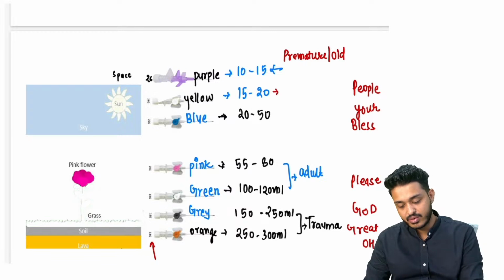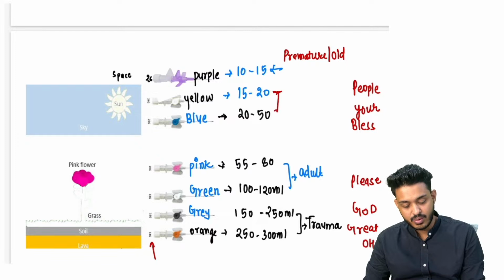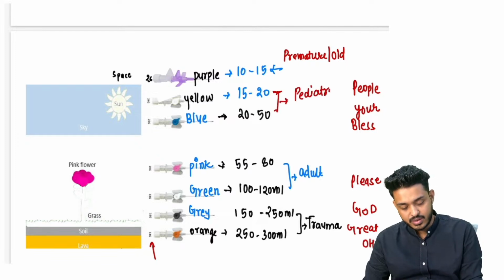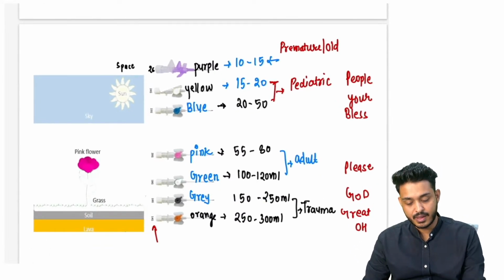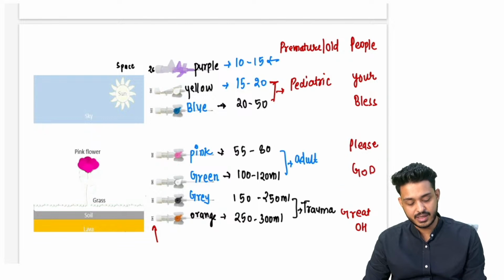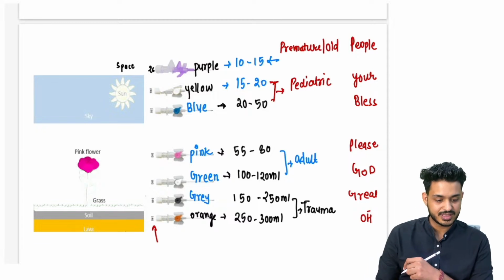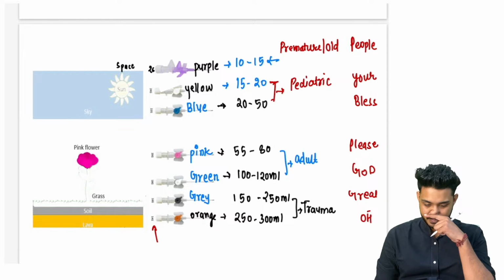Yellow we are going to use in pediatric patients, and this blue also we are going to use in pediatric patients. So this is a simple way you can remember: for this one it is yellow, this is blue, and here you have pink, green, gray, and O. So this is pretty much what you have to remember about the table.